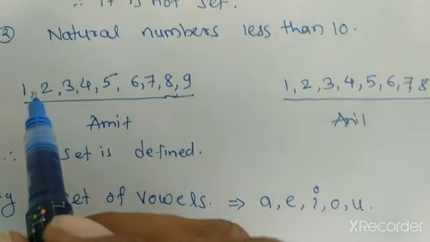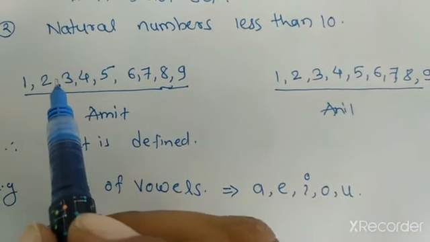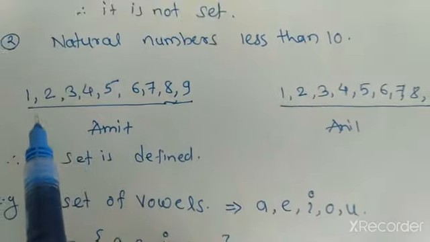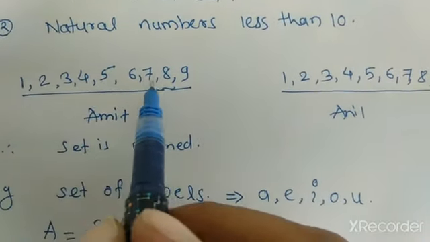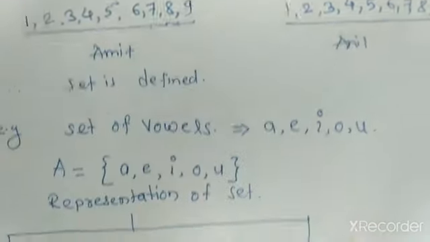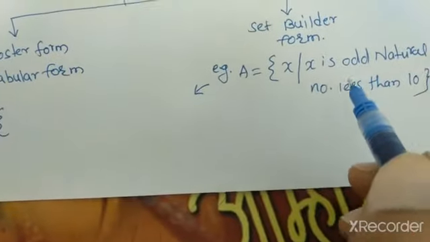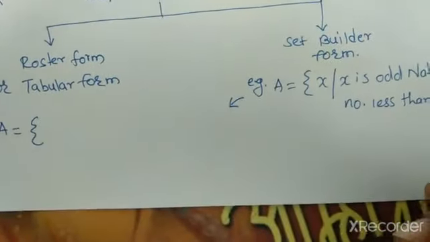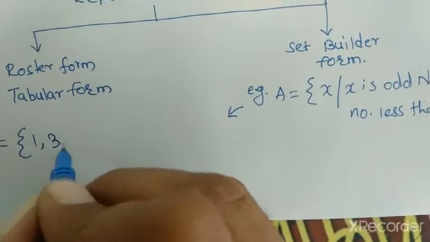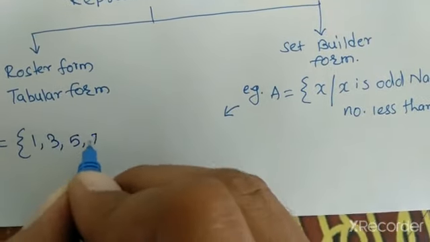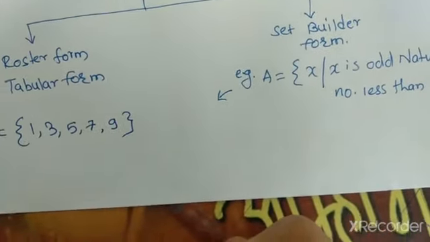Odd numbers are numbers which are not divisible by 2. Now in this set, 1, 3, 5, 7, 9 are odd numbers. Therefore, a roster form of this set will be A is equal to {1, 3, 5, 7, 9}.